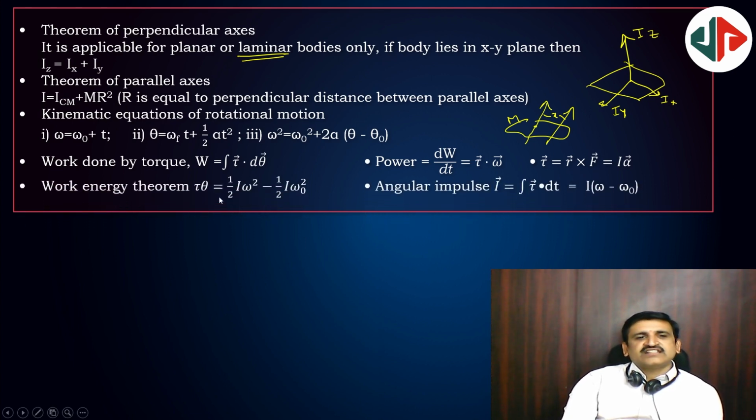And work energy theorem: half I omega square minus half I omega naught square, change in kinetic energy, equals work done. And angular impulse is equal to tau into dt. All the formulae you have to refresh in your mind, write 5 times, 10 times, try to learn, try to practice, so that time management will be easy in the examination.